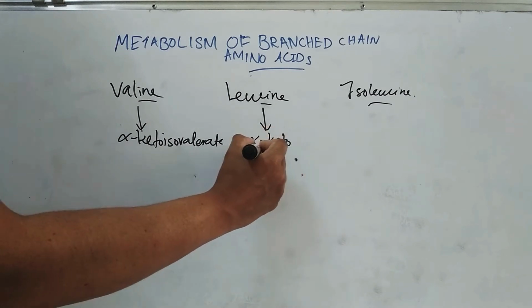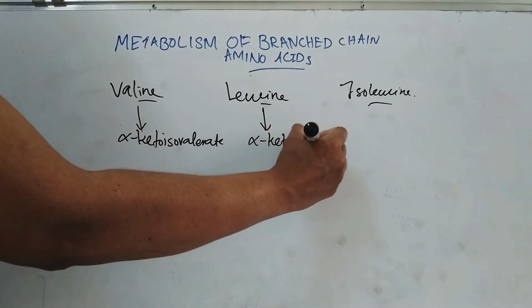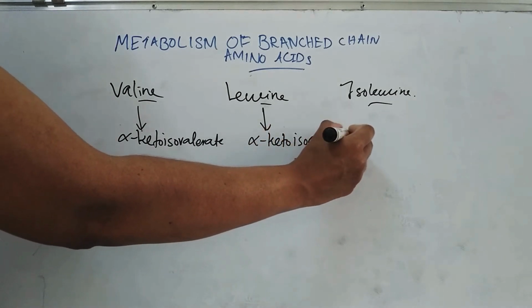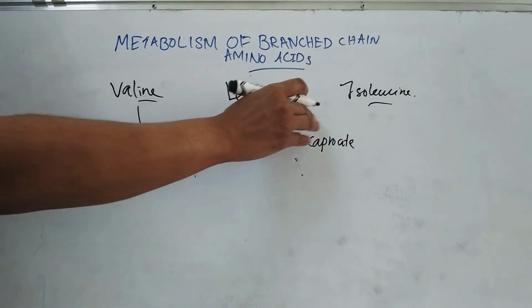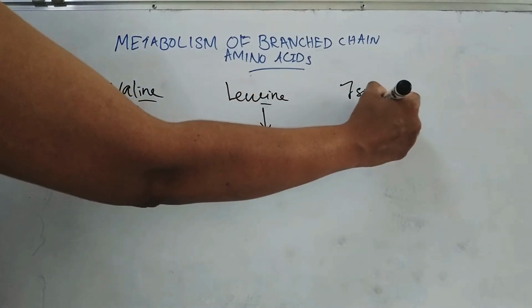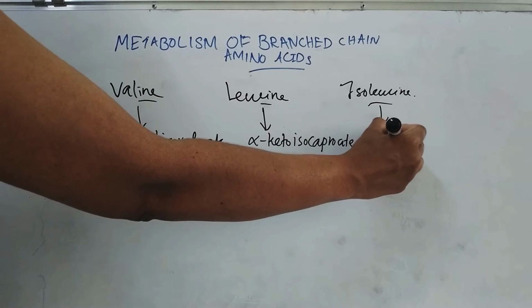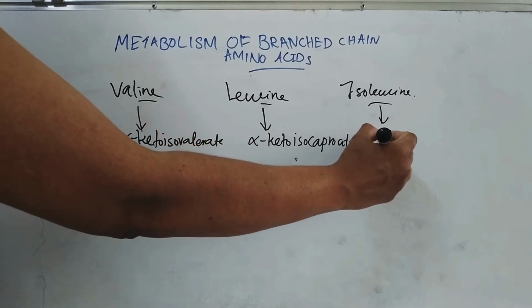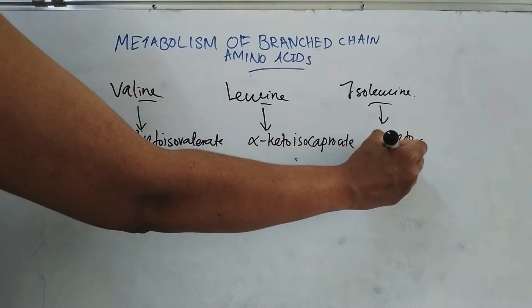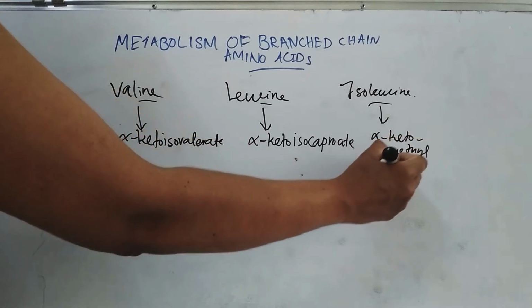Isoleucine undergoes transamination to form alpha keto alpha methyl caproate.